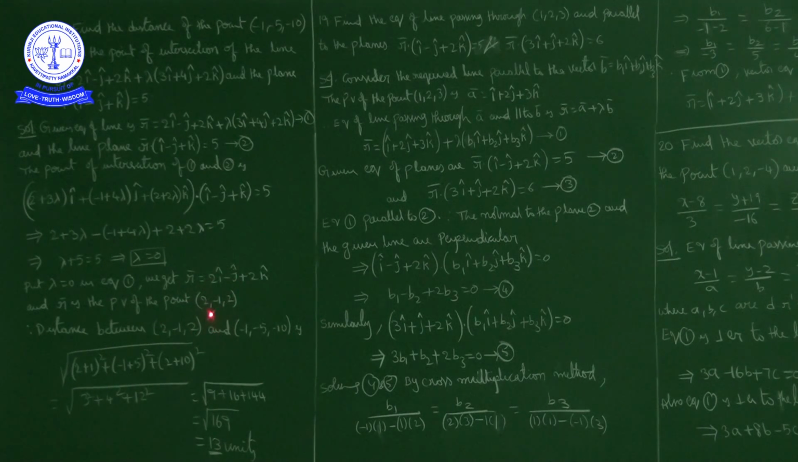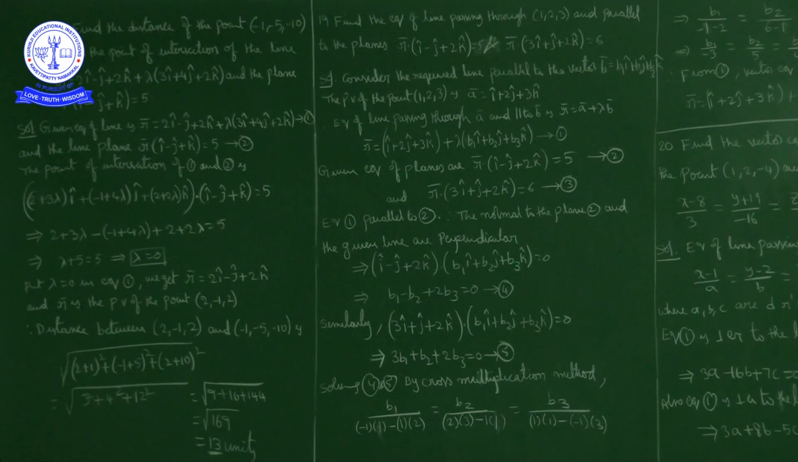So the distance between this point and the given point, using the distance formula, square root of (x1 minus x2) whole square plus (y1 minus y2) whole square plus (z1 minus z2) whole square. So what did we get? 13 units. So the distance between the given point and the point of intersection of line and plane is 13 units.